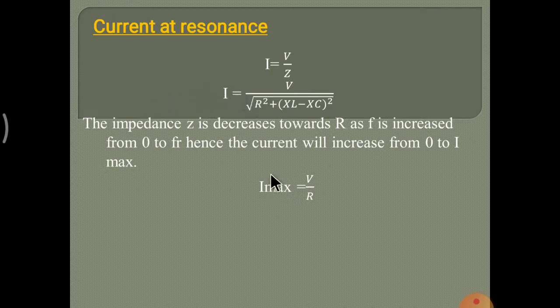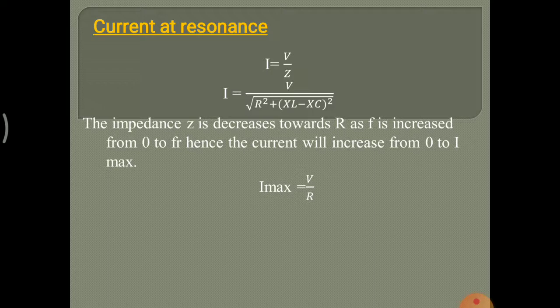How do we get V upon R? See here, the impedance Z decreases towards R. At resonance condition XL is equal to XC, so Z decreases towards R, meaning XL and XC become 0 and only R remains. So Z becomes equal to R. We can see this in the previous slide.